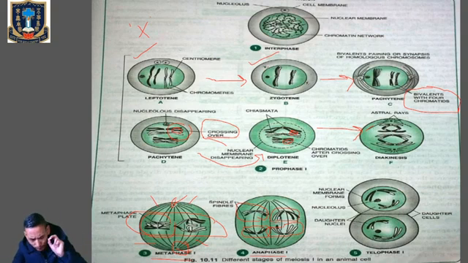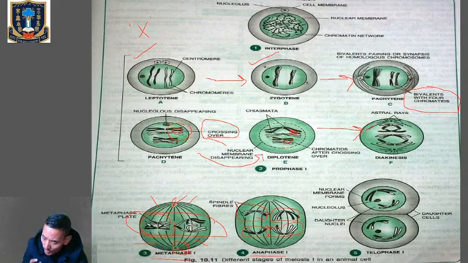But the sister chromatids remain associated at their centromere. Only the homologous chromosomes separate during Anaphase 1, while the sister chromatids remain associated at their centromere.